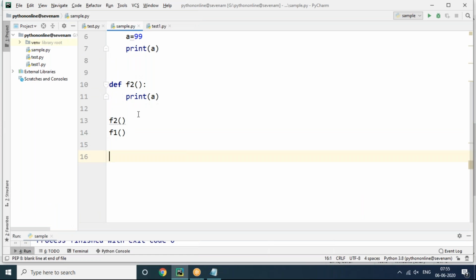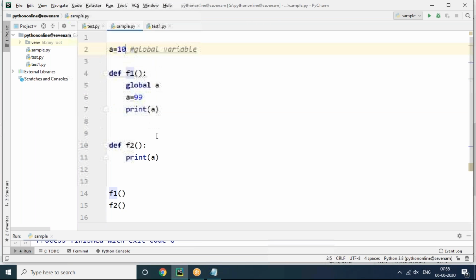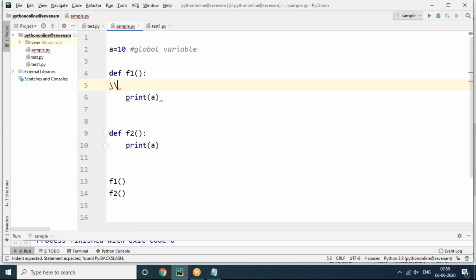But one more important thing I want to tell you clearly, just wait. Sir, what happens if the global variable name and local variable name are the same? Global variable name and local variable name is the same. Now you can see the global variable and local variable. This is the local variable.